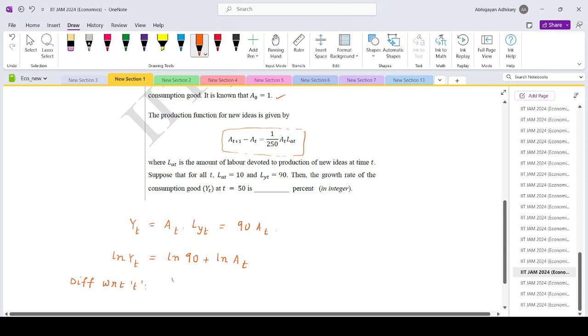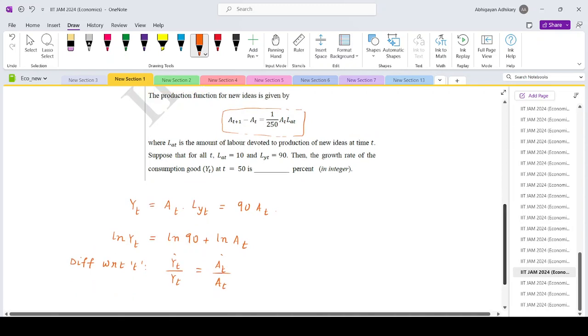So that is Y_t dot by Y_t is equals to A_t dot by A_t. So that means we can see that the growth rate of output only depends upon the growth rate of technology.